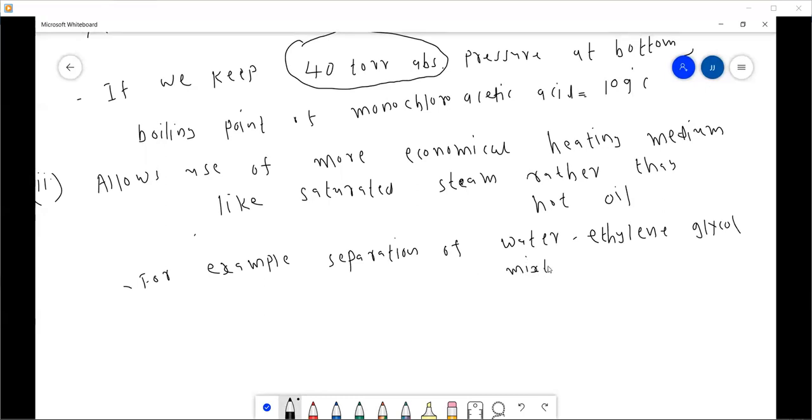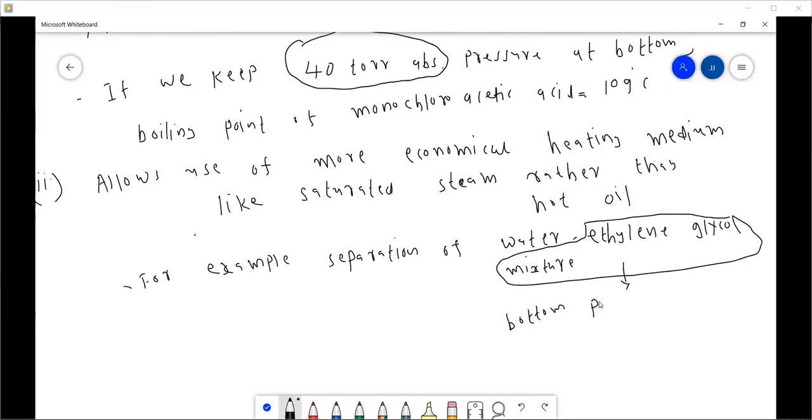Here the ethylene glycol is the bottom product, obtained at 197 degrees centigrade.